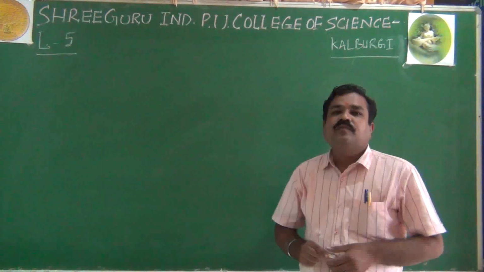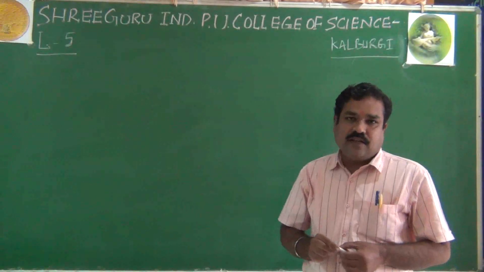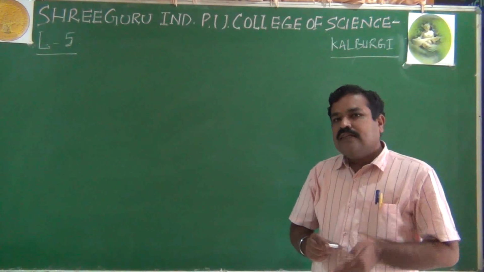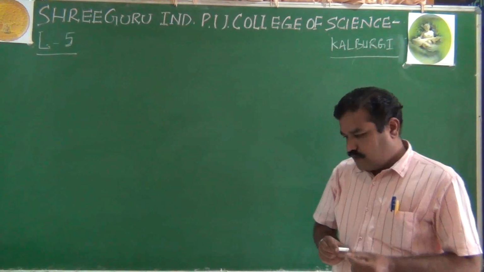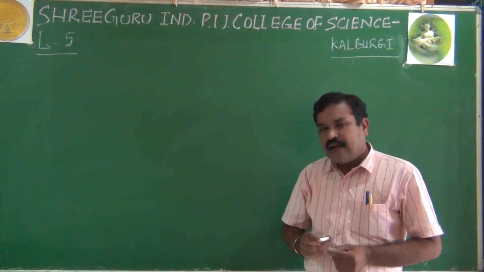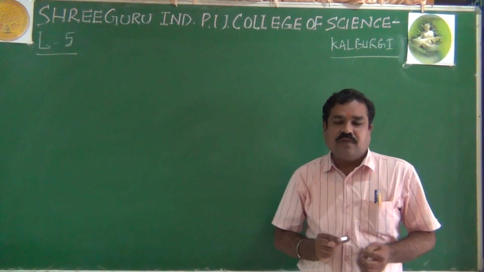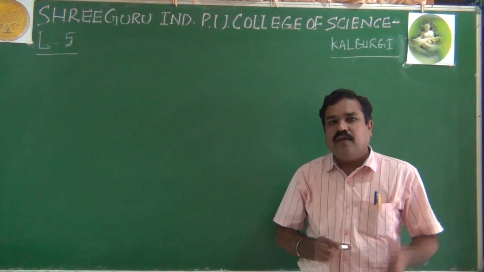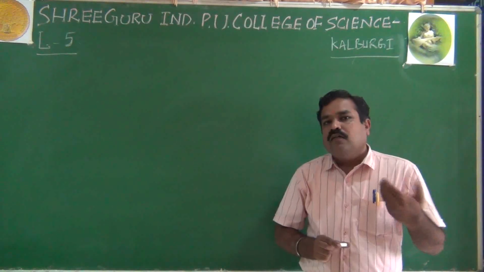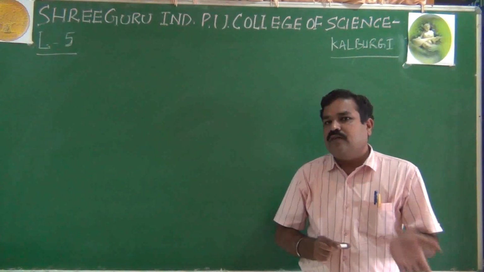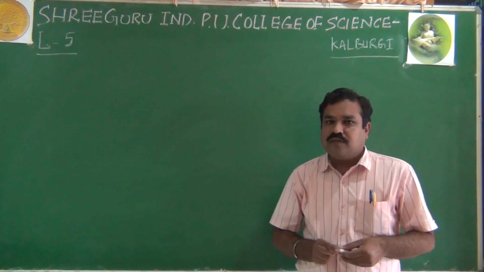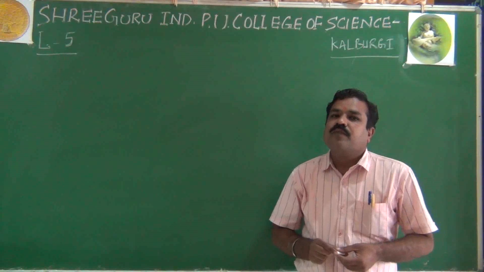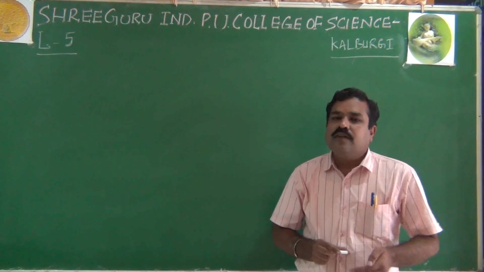This is once again the last previous classes, that is up to lecture 4. We have listed out valencies of the elements, that is cations as well as anions. Monovalent cations, divalent, trivalent, tetravalent, pentavalent. Even list of anions also, from monovalent up to pentavalent anions. And we have started writing the formulas of the compounds.